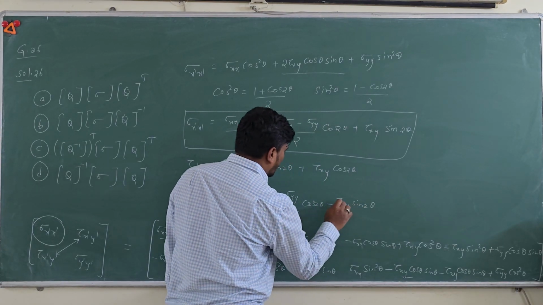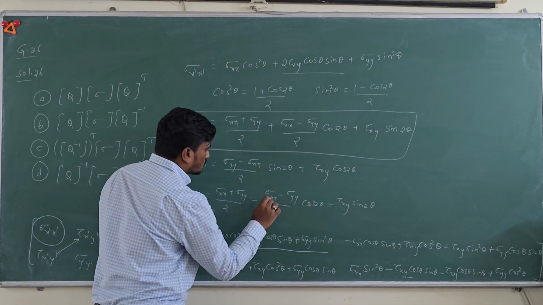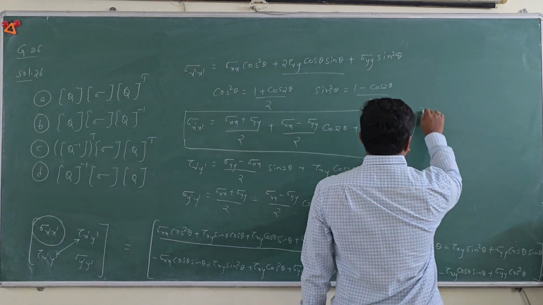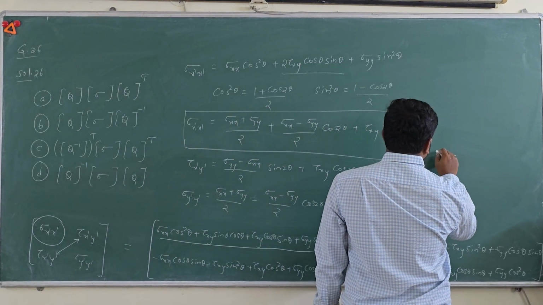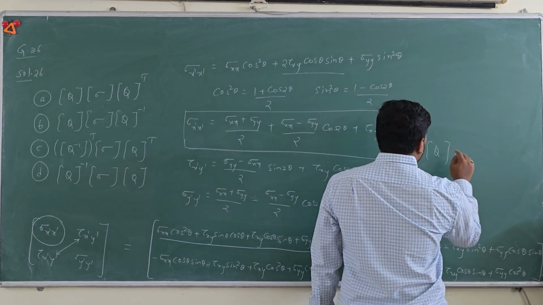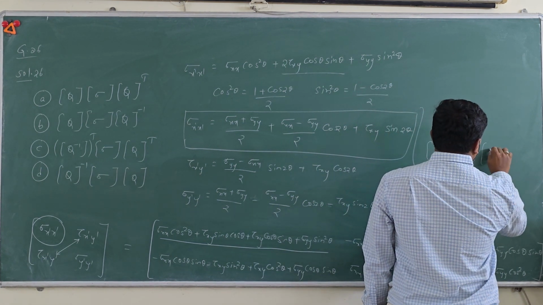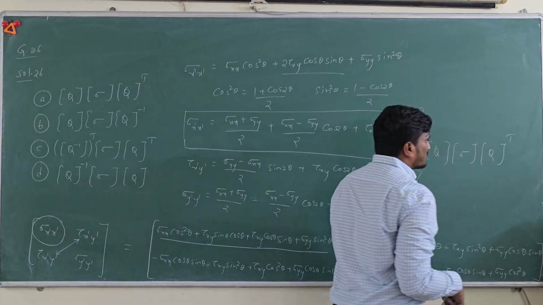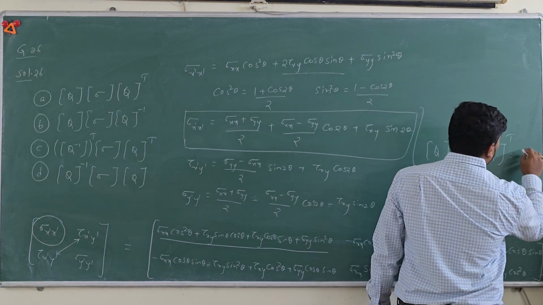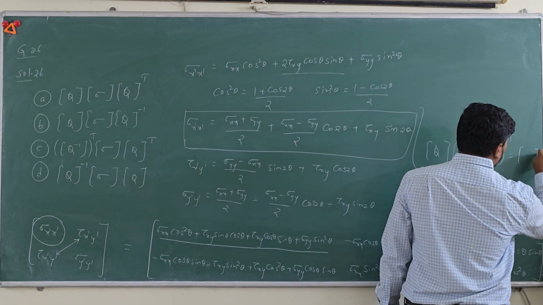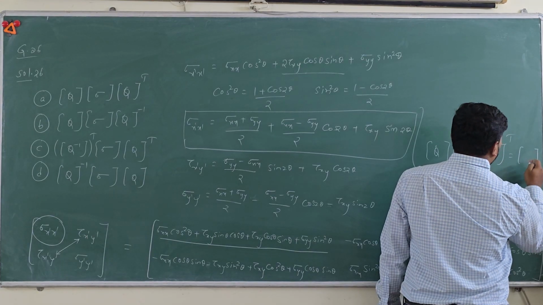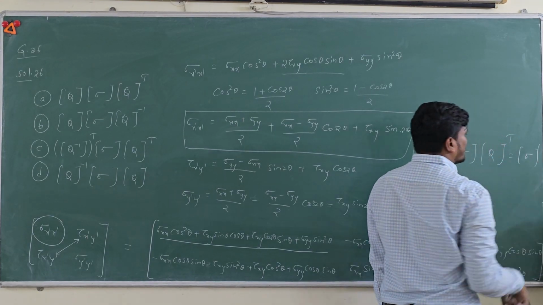Sorry, this should be minus. Now using these three equations, you can say transformation matrix into the stress matrix into transpose of the transformation matrix gives you the correct transformed matrix, that is sigma prime.